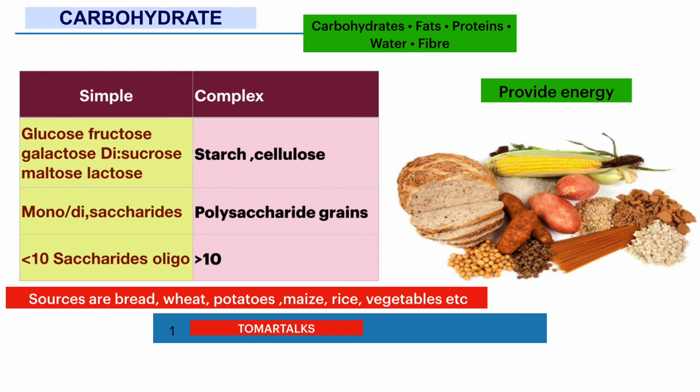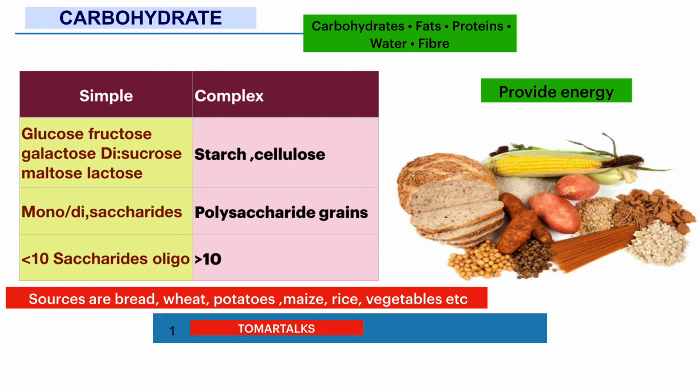Among the simple ones come oligosaccharides, that means fewer than 10 sugar molecules are called oligosaccharides. More than 10 sugar molecules are called polysaccharides. Among those with fewer than 10 sugar molecules, the monosaccharides are glucose, fructose and galactose, which are 1 sugar molecule. Sucrose, lactose and maltose are the disaccharides, composed of 2 sugar molecules.